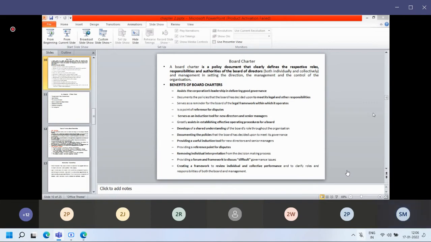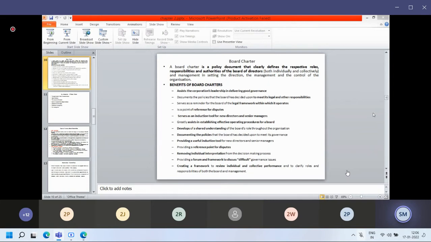So what things are included for a particular committee? For example, the audit committee, the remuneration committee. What are the roles and responsibilities of that particular chairman and director? Those things we have already discussed, and I showed you one board charter document from online. So what components are included in a board charter? It is a policy document that gives rules, regulations, and norms that can be followed by the board of directors or a director of the particular company.